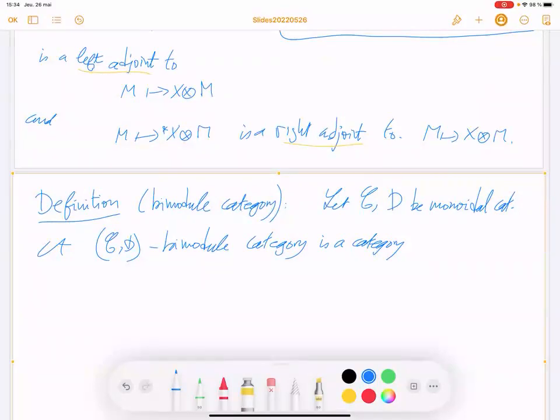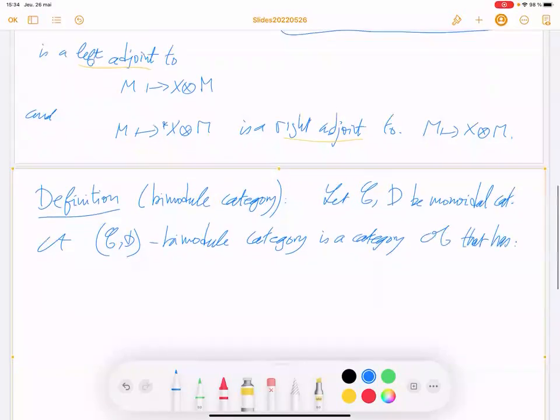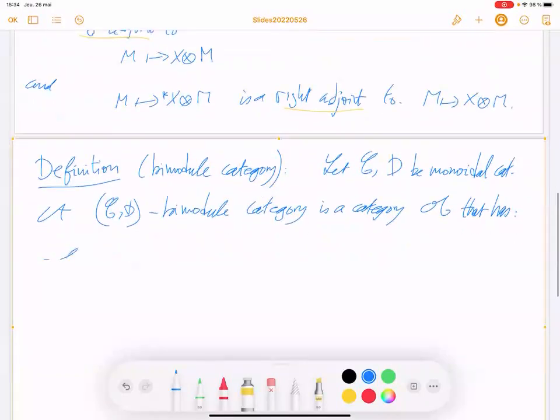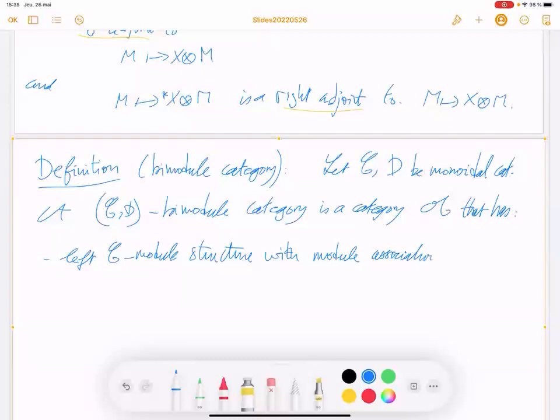So a C-D bimodule category is a category M that has, as you can expect, a left C module structure with module associativity constraint.